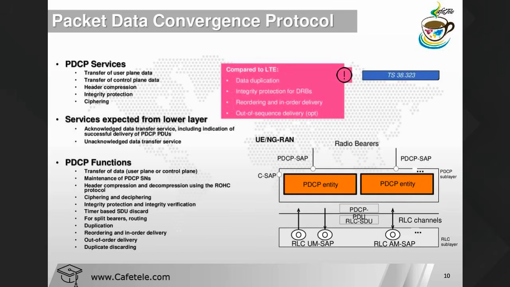Right now, when your device is on the air interface, whatever message you are sending for DRB was not protected, so anyone can tamper with that message. So in URLLC cases, we require higher security as compared to LTE. So that's the reason we have to provide integrity protection for the DRB also.